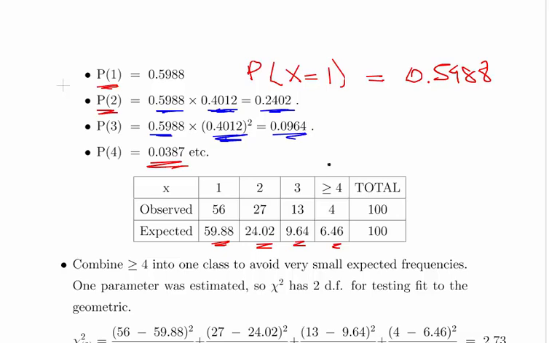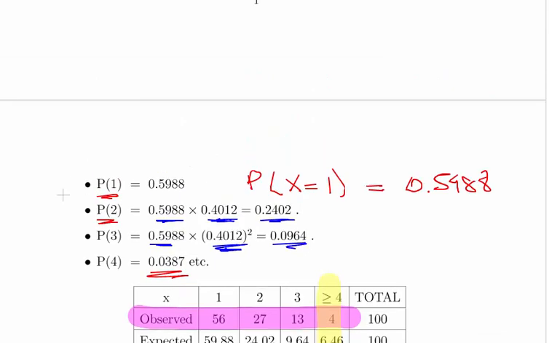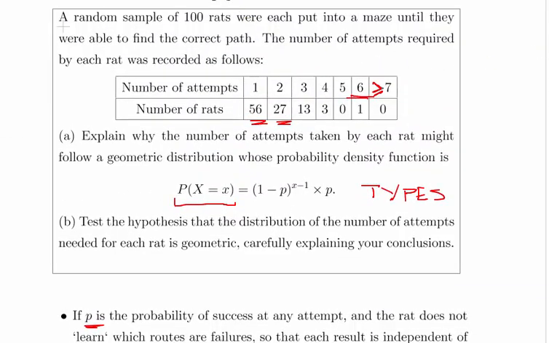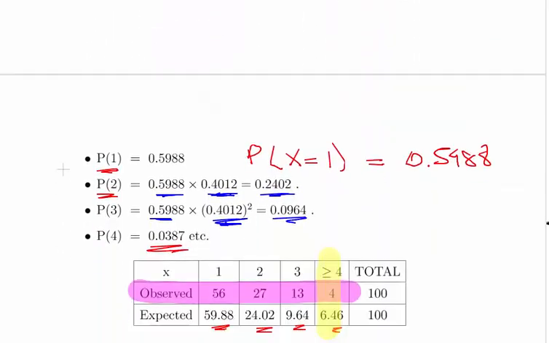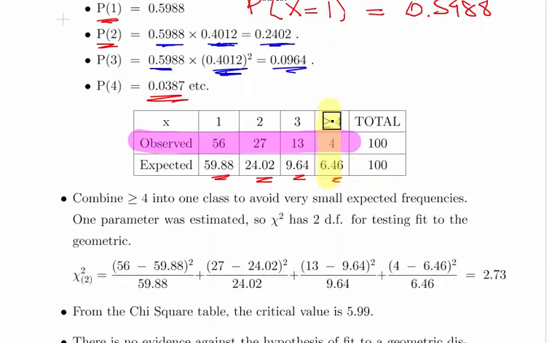So what we're going to do here is set up this table here. This is what we observed from the data. And just for the sake of keeping our cell sizes reasonably high, we're going to combine 4, 5, 6, and 7 into greater than or equal to 4. So let's just go back up here to the raw data. We're going to combine all of these cells into one, just because there's only 4 of them. And that makes it easy to work with with only trivial loss of information.